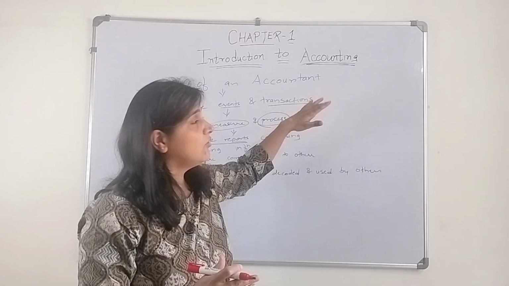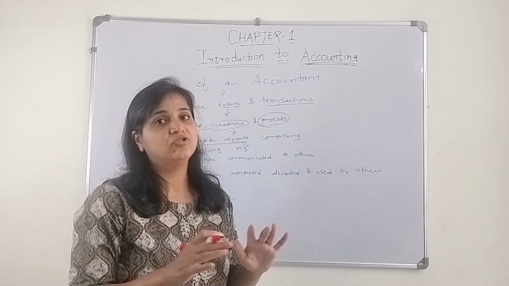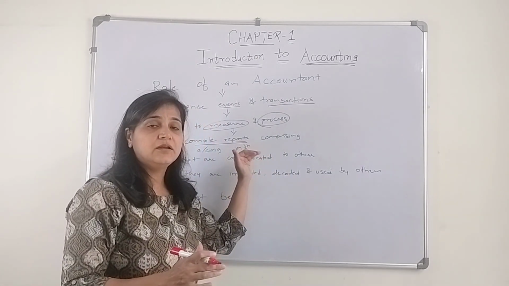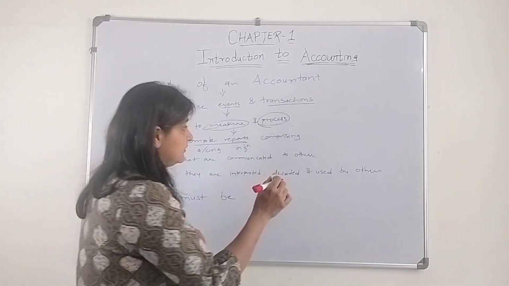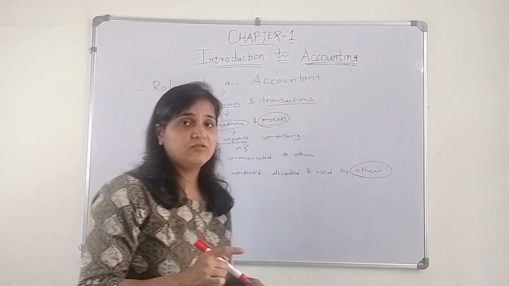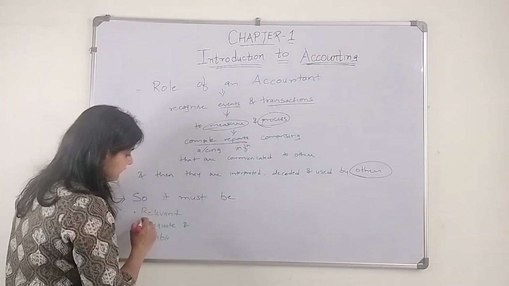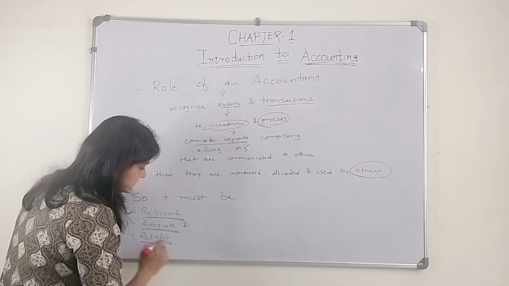So when an accountant is preparing an accounting report, he has a major role to play. If he is not preparing it in a proper way, it could affect the decisions of the users. So the accounting report must be relevant, adequate, and reliable.